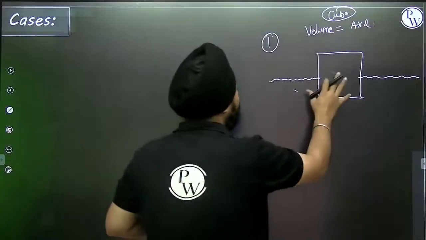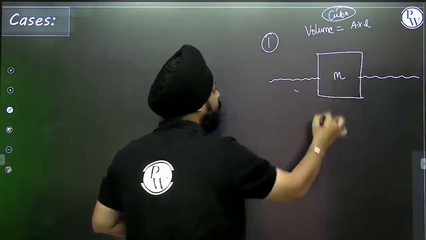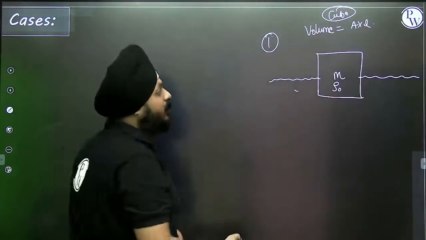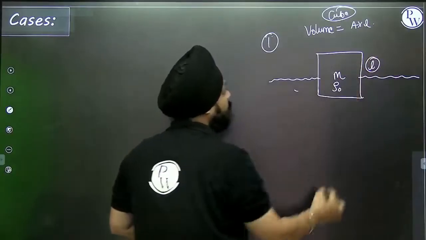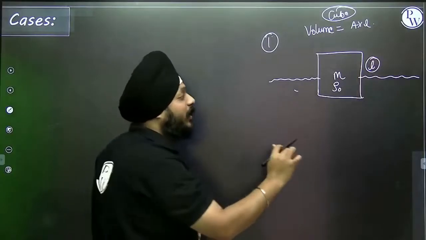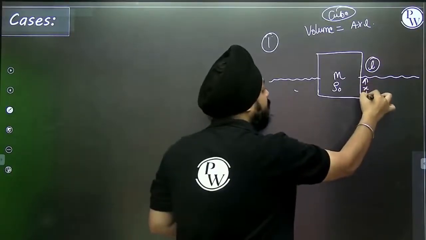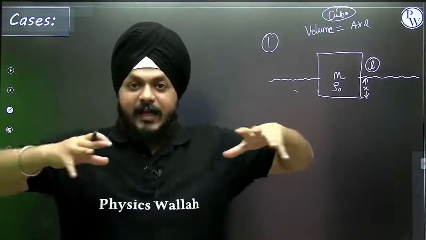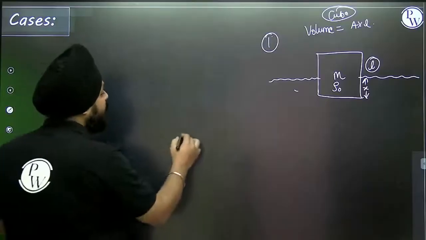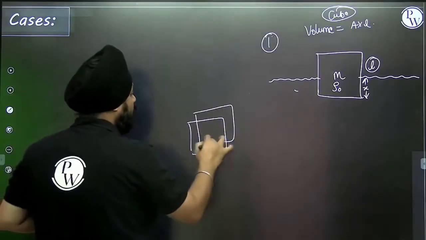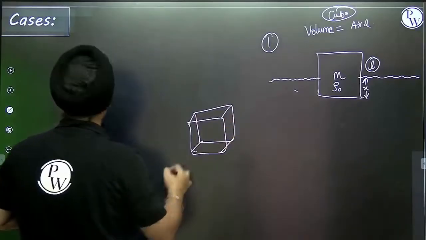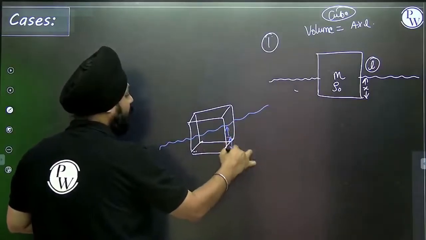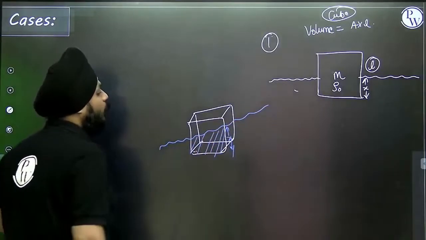Suppose in this question it is mentioned that the object is of mass m. Density of the object is rho 0. It is immersed inside the fluid. The length of the object is L. The x part of the length is getting immersed and the object floats. The situation is like this. I'm showing you all a cube. Let us take an example. The x part of the cube, this length of the cube, is immersed.